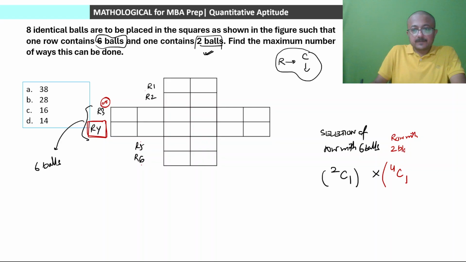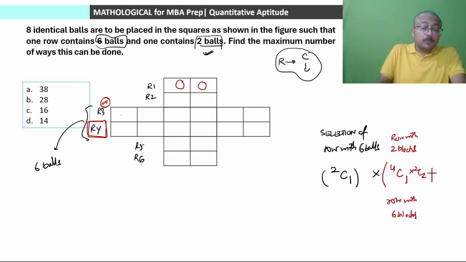2 blocks. ठीक है, और in each case since there are exactly 2 blocks, there is only one way to put these 2 balls. Exactly one way. So 4C1 into 2C2, or exactly one. Plus the second case is when you are selecting the row with 6 blocks. और 6 blocks वाली रो को सेलेक्ट किया, so in that case we have to put only 2 balls. यानी कि 6 blocks में से we have to choose 2 blocks. So 1C1 में we can select that row and then we have to select 2 blocks only out of 6. So 1C1 into 6C2.